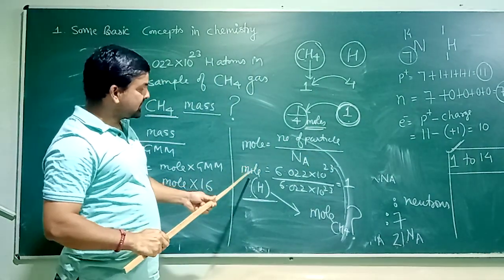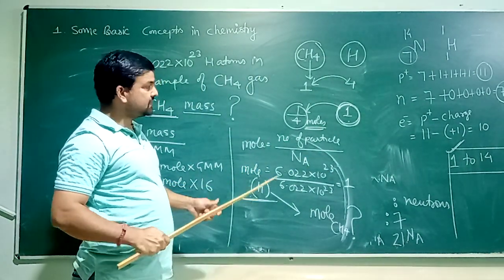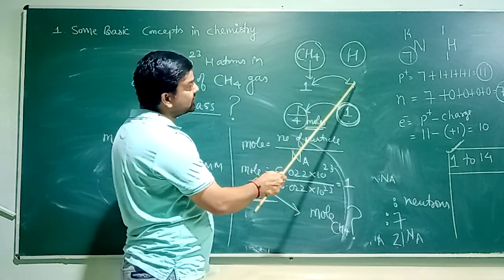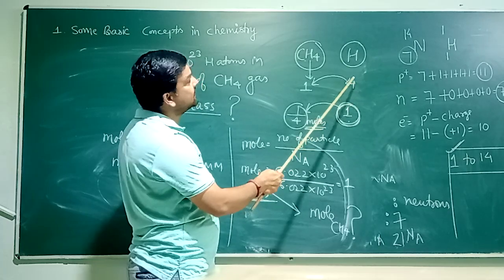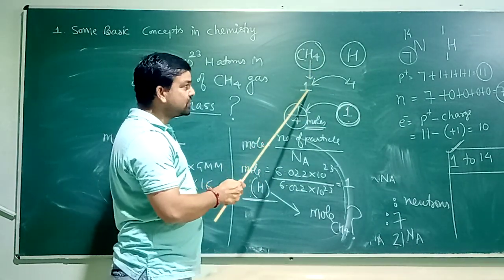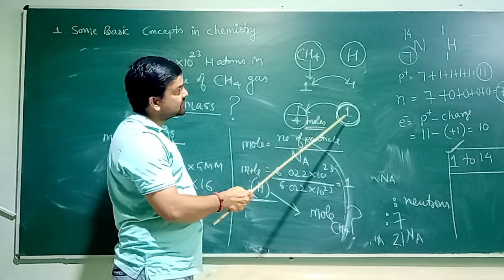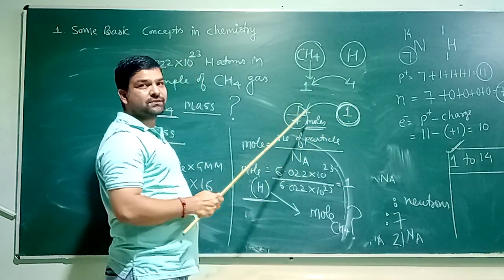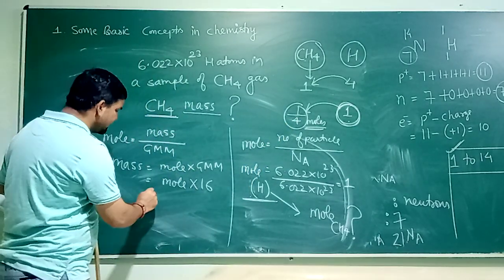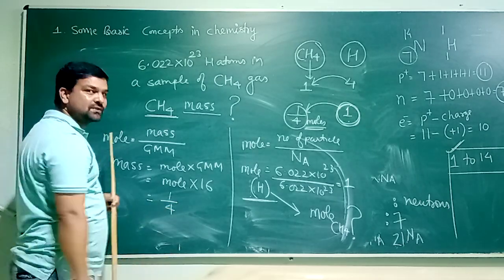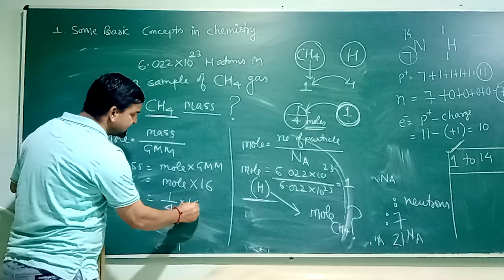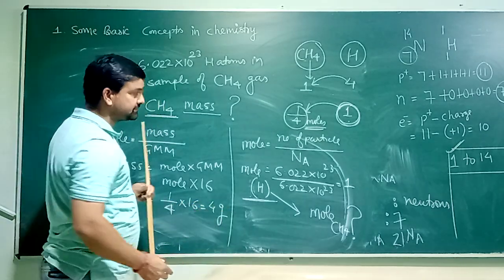I repeat, we got here the moles of hydrogen atoms. The mole of hydrogen atoms in this question is 1. The ratio is 1:4, or read reversibly, it is 4 hydrogen, 1 CH4. CH4 is 4 times less. In this question, hydrogen is 1, so CH4 will be 1/4 of it. Now put this value here in the formula and you will get the answer. The number of moles of CH4 is 1/4 into 16. The answer is 4 gram.